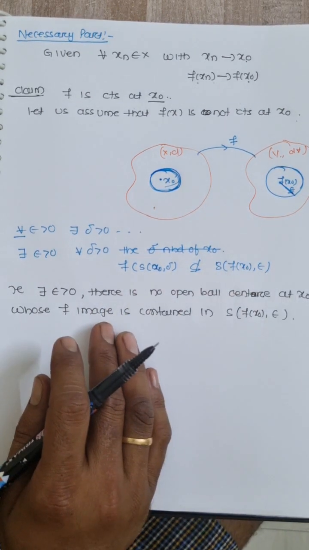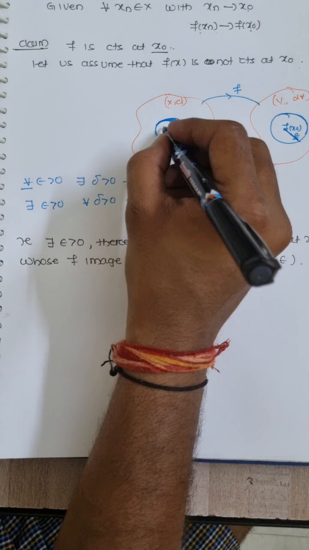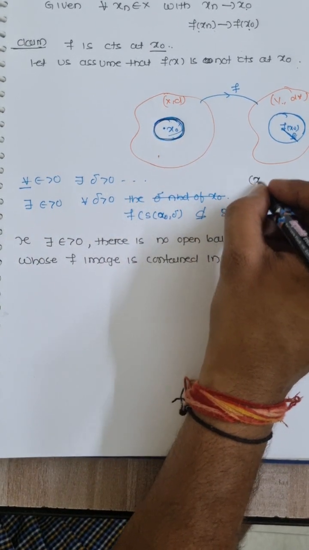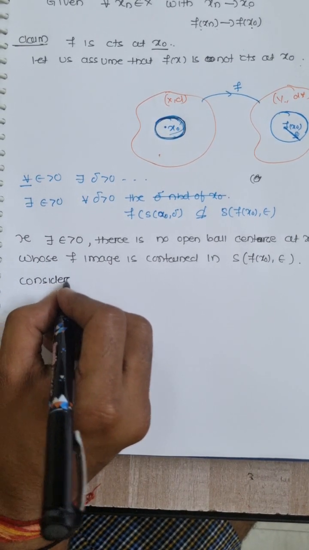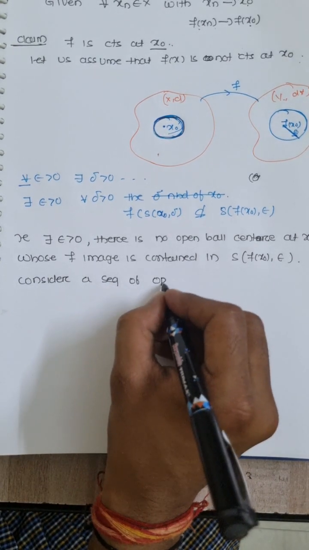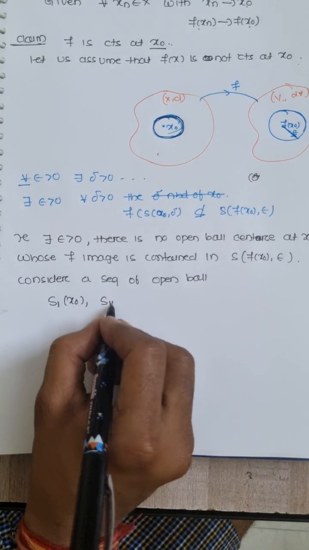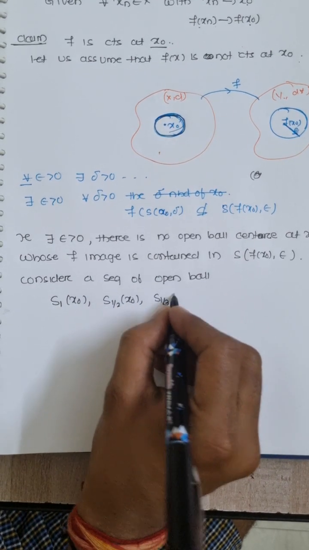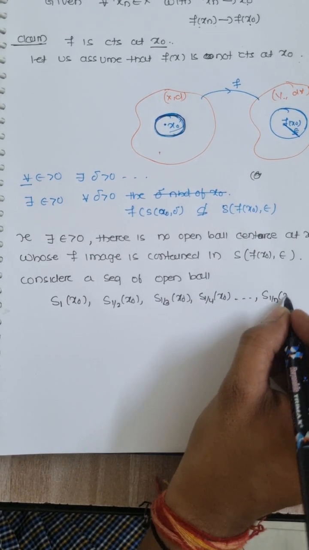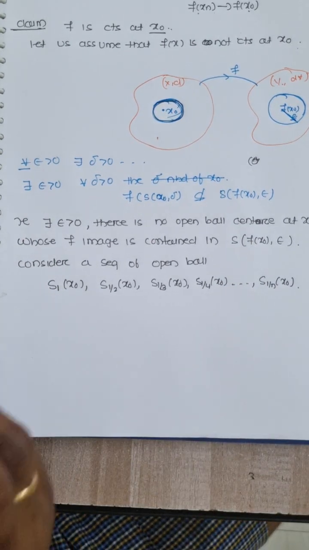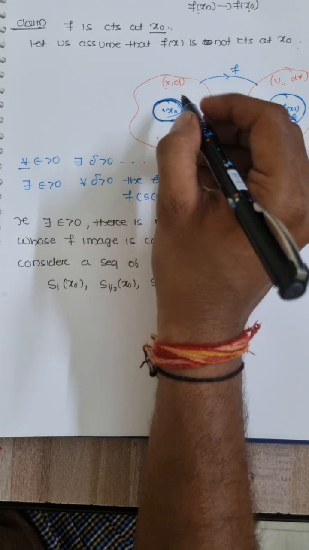Suppose even the ball of radius 1 does not work. Now I can develop a sequence, consider a sequence of open balls: first the ball of radius 1 centered at x0, then radius half, then radius 1/3 centered at x0, then 1/4, and so on, S of 1/n, x0.